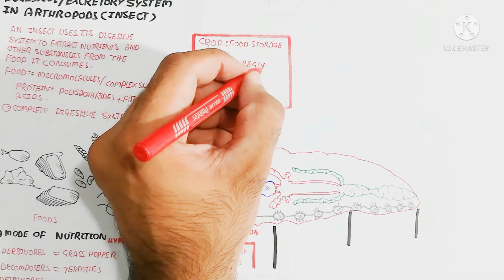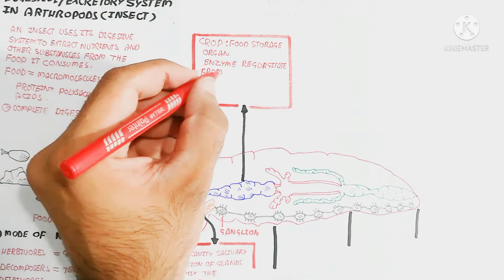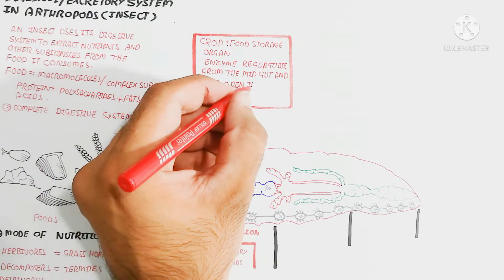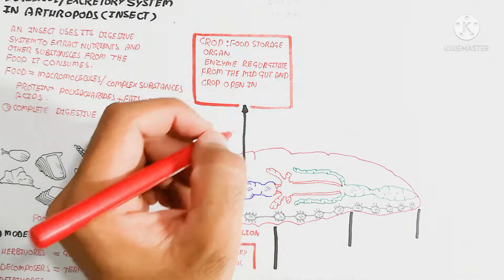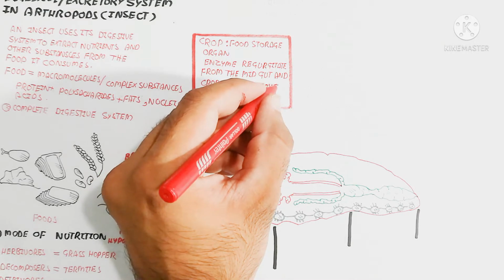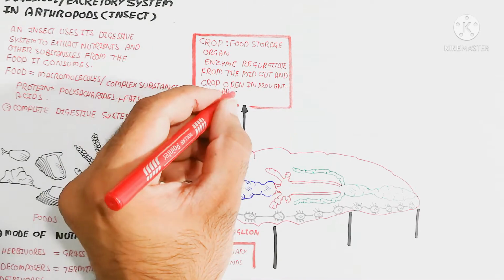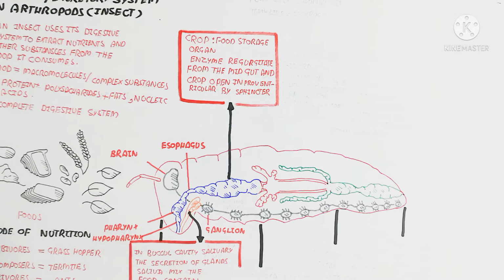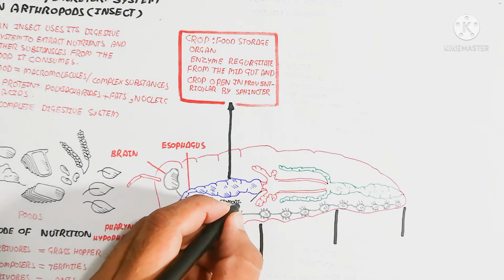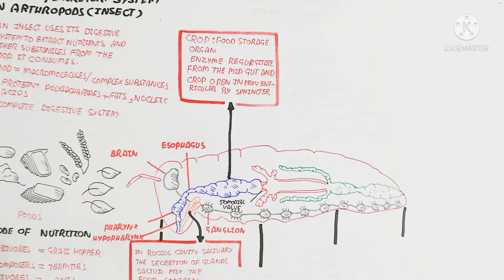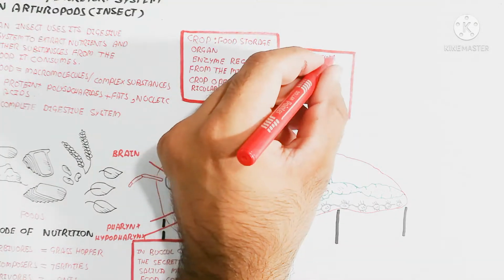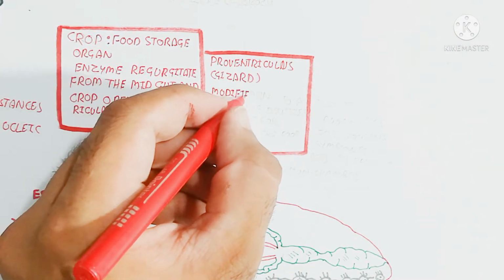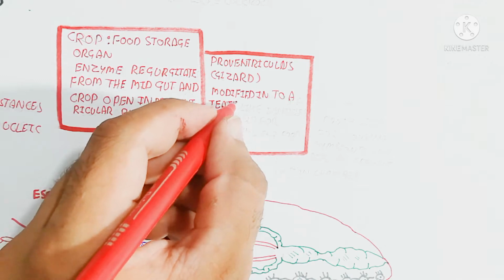The next step is the crop. The crop is basically a food storage organ, where enzymes are regurgitated from the midgut, and the crop opens into the proventriculus by a sphincter. The proventriculus is also known as the gizzard. Then here is the stomodeal valve, which opens to go into the midgut.